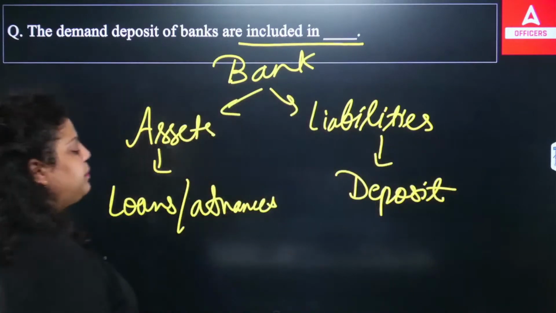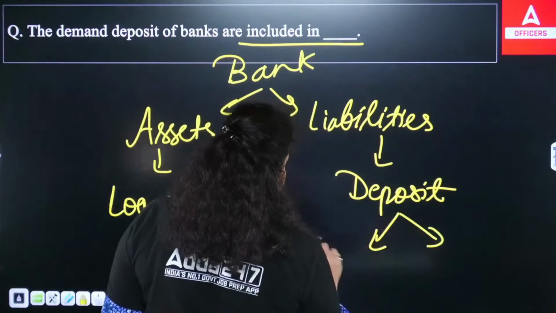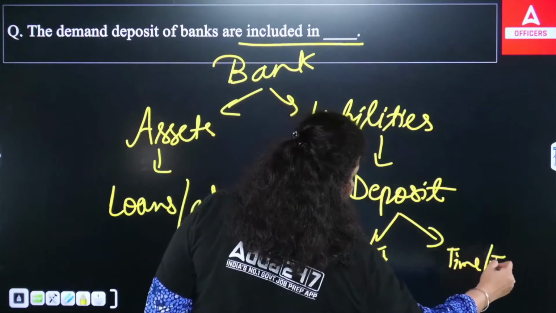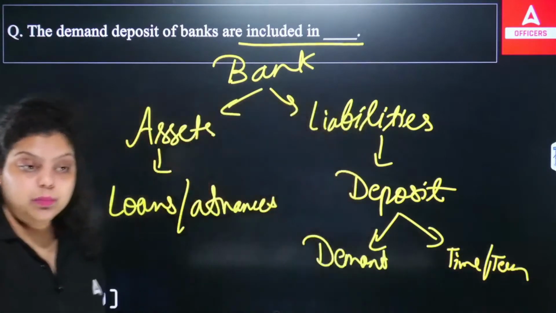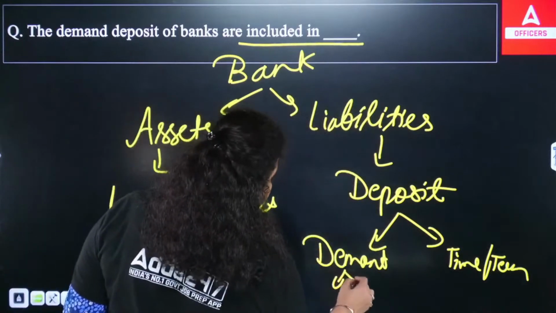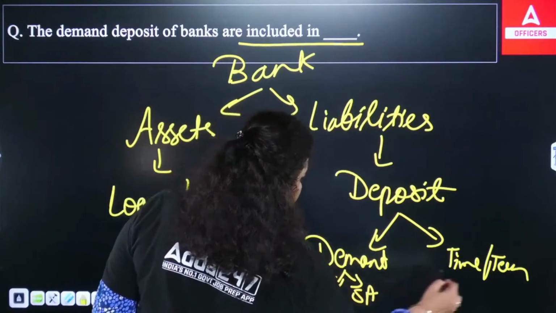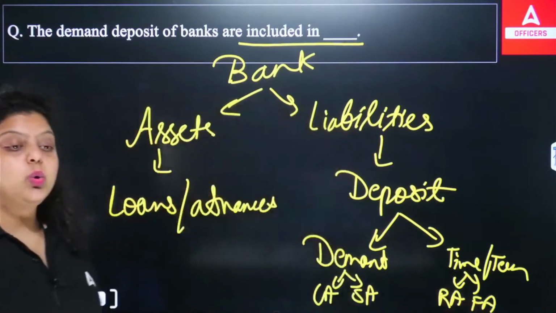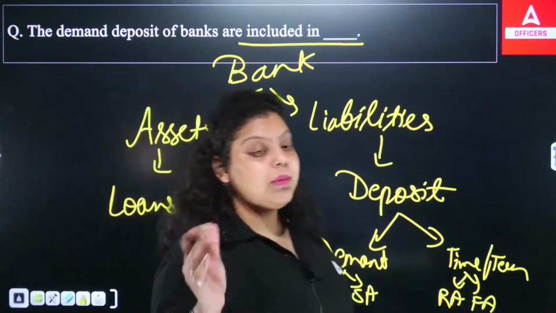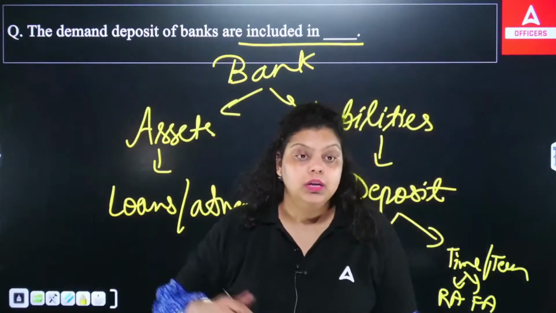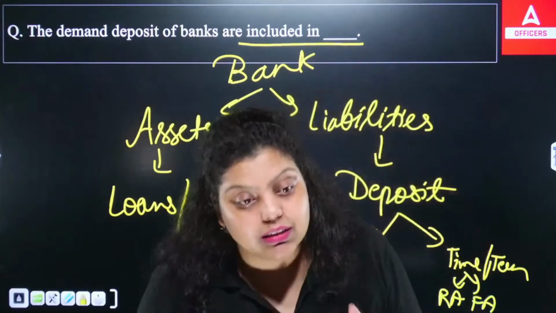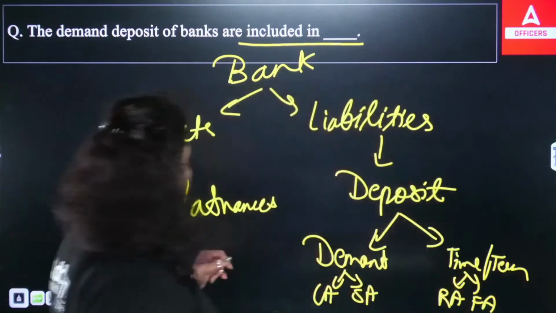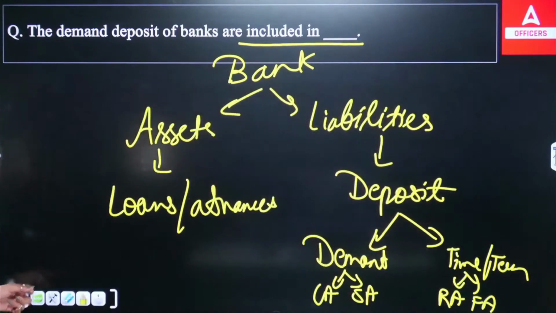These deposits are of two types: demand deposit, the type of deposit dependent on the customer's demand, and the second one, time or term deposit. The demand deposit covers CASA, current account and savings account. Time deposit covers RD and FD, recurring deposit and fixed deposit. Demand deposits can be deposited and withdrawn as per the demand of the customer. Time or term deposits, on the other hand, are deposits which will be there for a particular period of time.